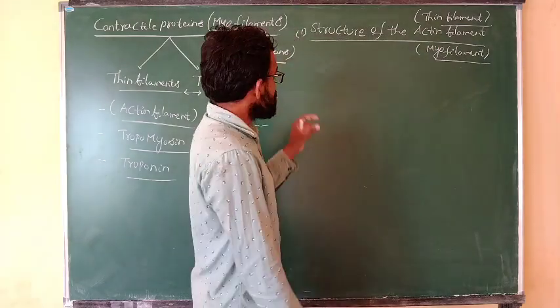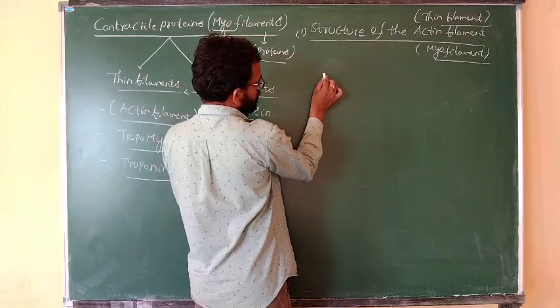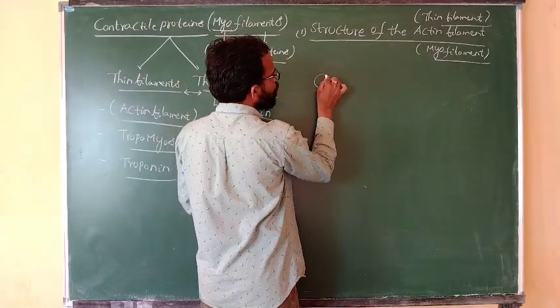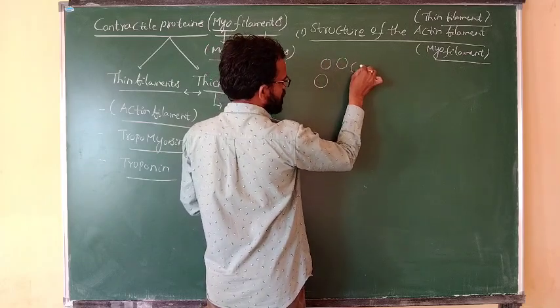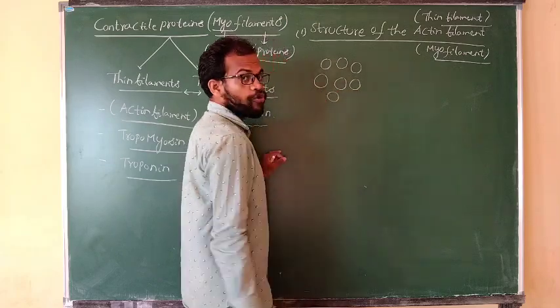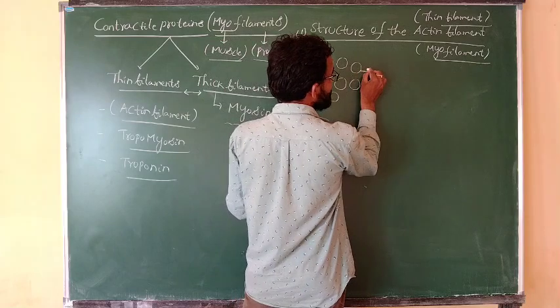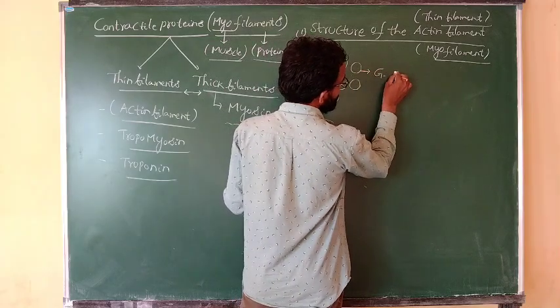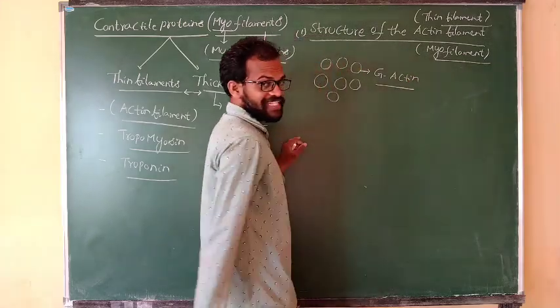The actin proteins always exist in the form of monomer units. These monomer units of actin are known as G-actin filaments or G-actin proteins.